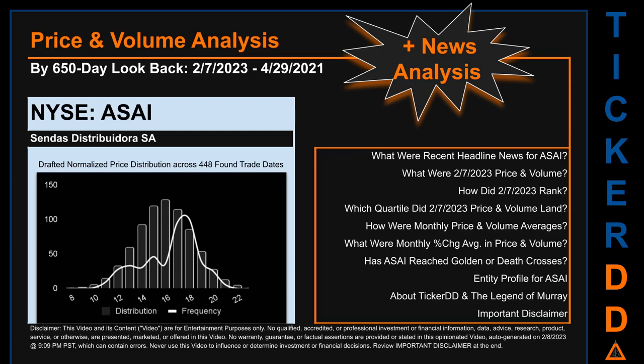The chart shown on this page is our initial attempt at studying the price for ASAI after dynamically normalizing price distribution across those discovered trade dates. The bar chart is the generated distribution and the overlaid line graph, if it is generated, is the frequency of the prices on the x-axis. We will enhance this look-through as our AI model progresses in the next iteration.